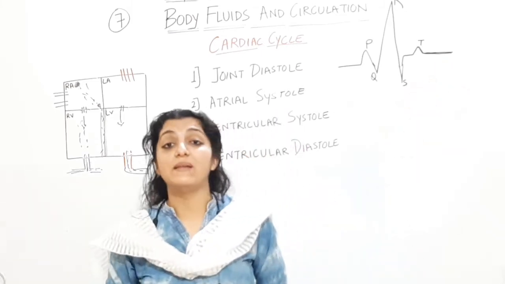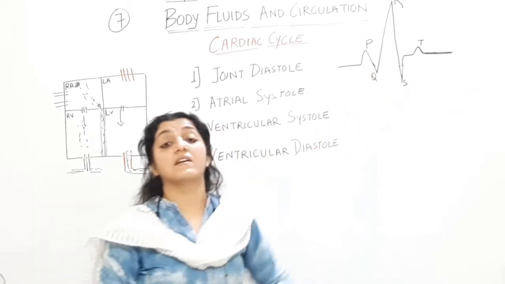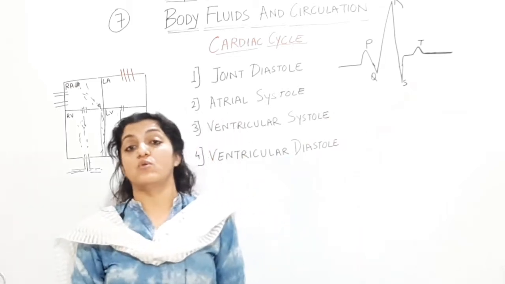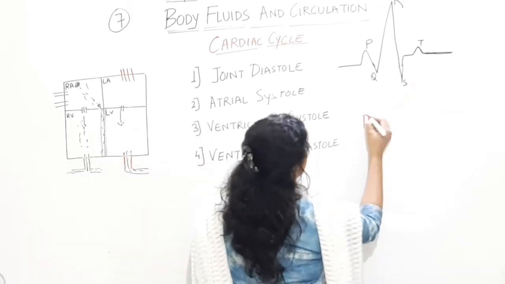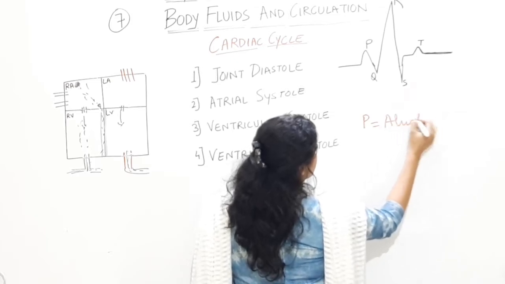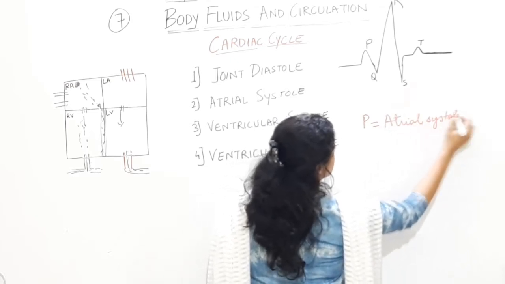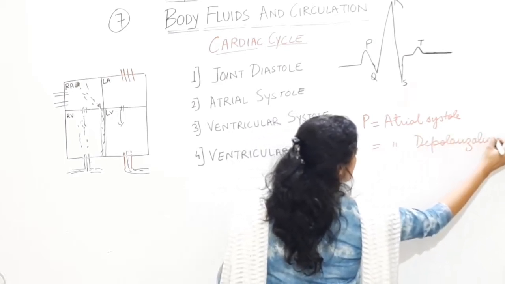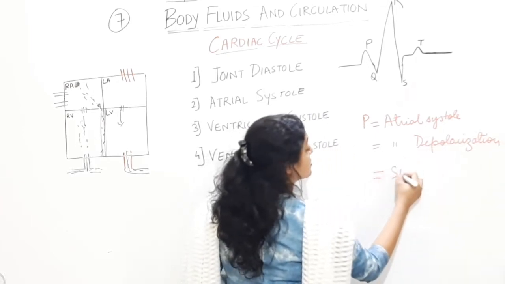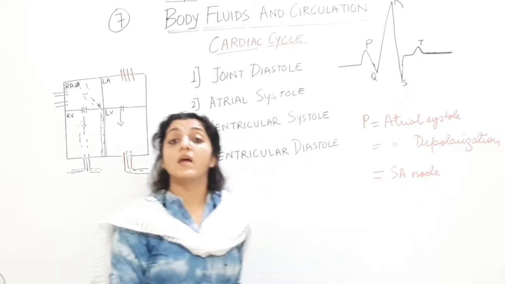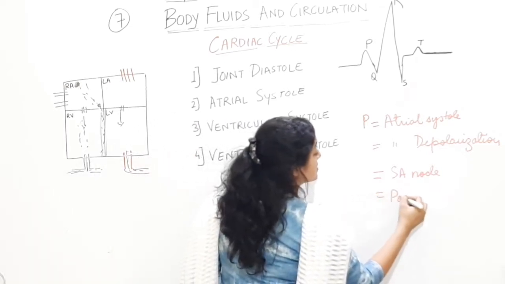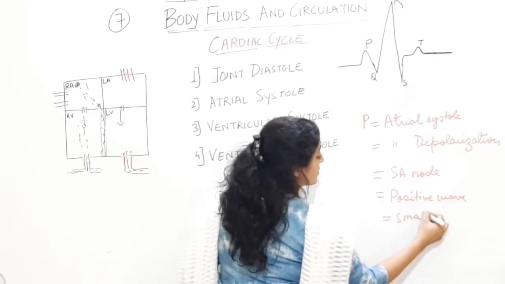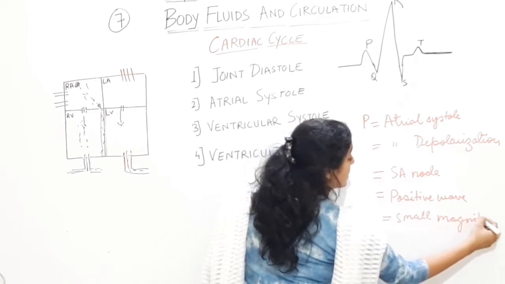So questions for you will be the P in the ECG, that is the electrocardiogram. P in the ECG is atrial systole, atrial depolarization. Who has started this atrial depolarization? It has been impulses generated from the sinoatrial node. It is a positive wave, okay, of small magnitude. All this you should understand.